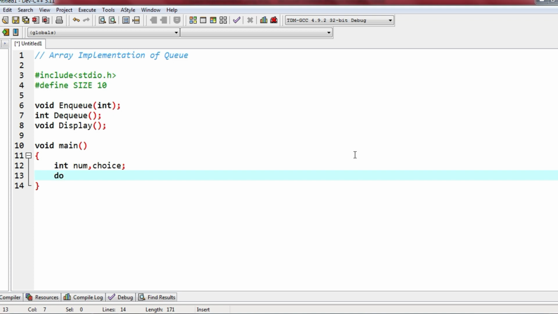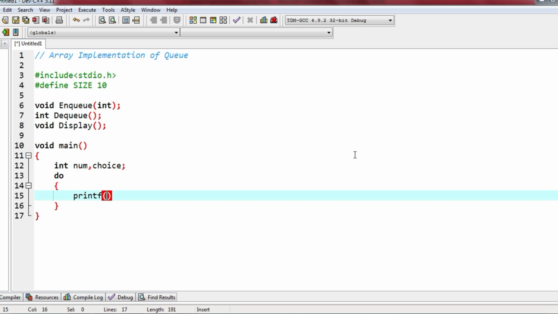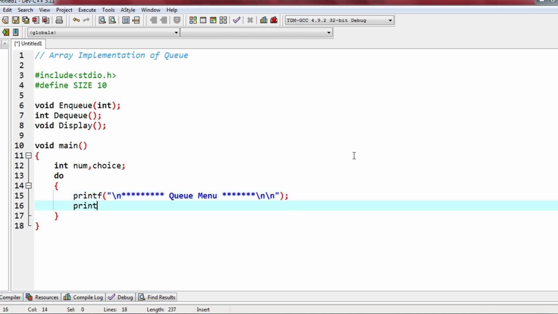Now I have to display a menu for the user to select. So I have to write a series of printf statements. Queue menu I'll write. Now we have the actual menu items, printf NQ or insert an element, anything you can give.